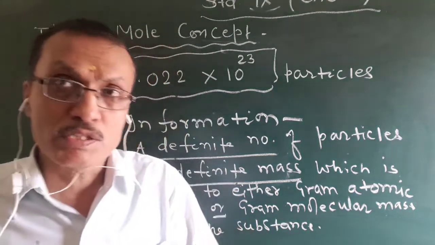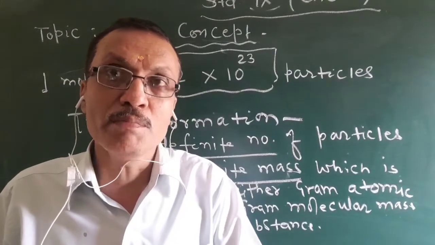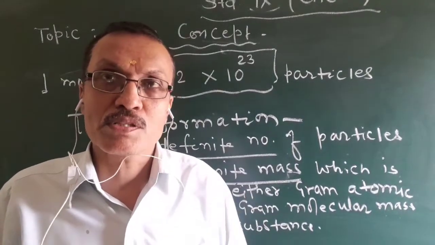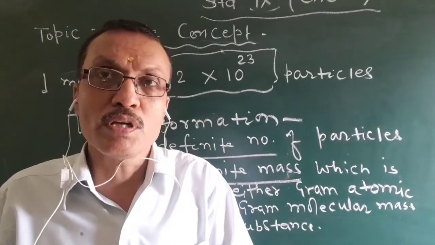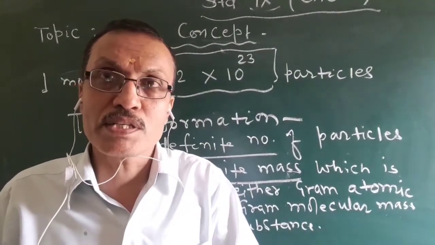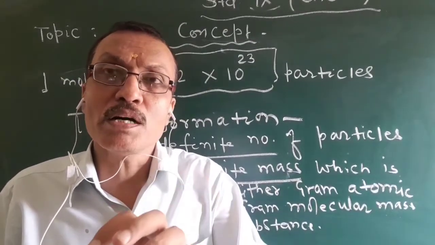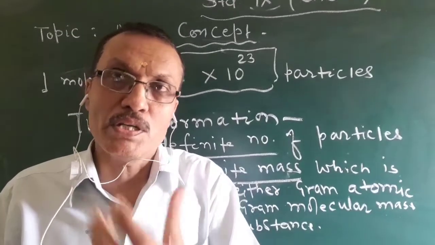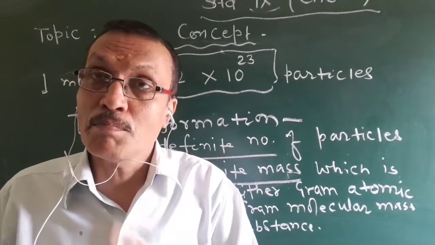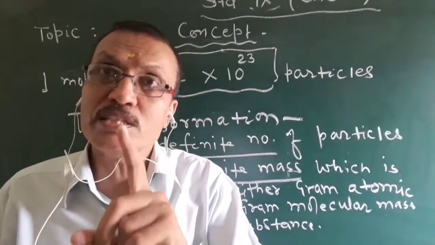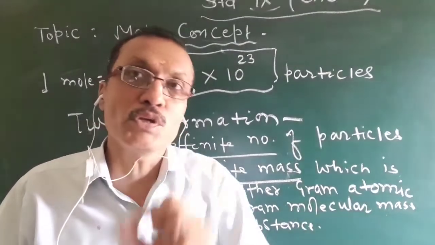Gram atomic mass, you already know: when the atomic mass of an element is expressed in gram, it is known as gram atomic mass. Gram molecular mass, if the molecular mass of a substance is expressed in gram, it is known as gram molecular mass. Gram molecular mass is also known as molar mass. Why molar mass? Because gram molecular mass is the mass of 1 mole of any substance, and that is why it is also known as molar mass.